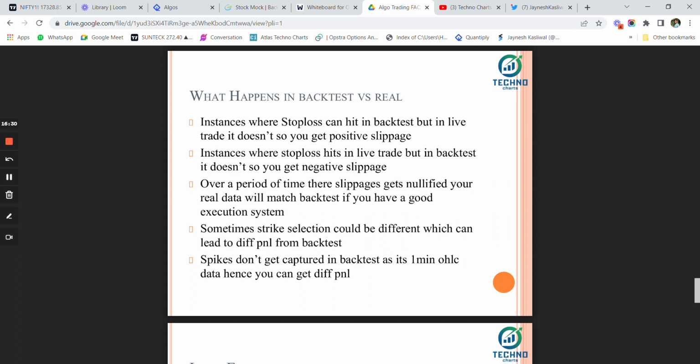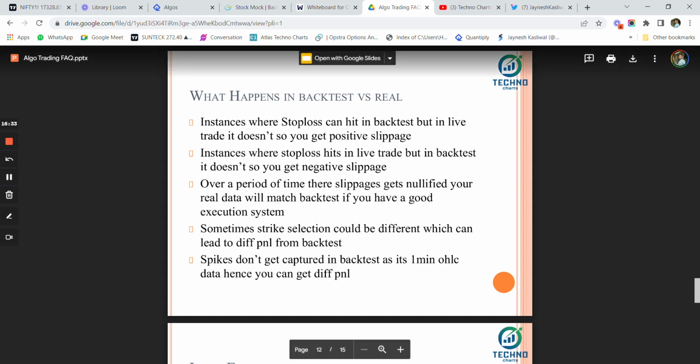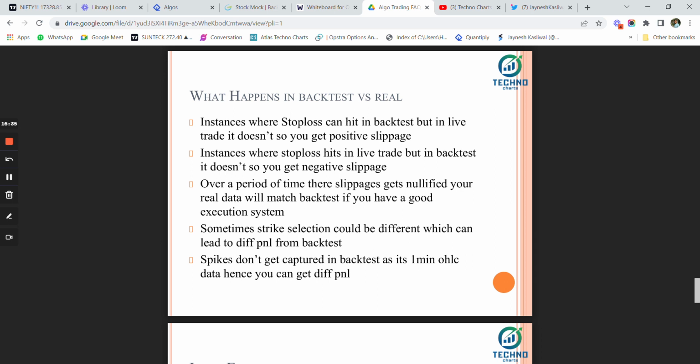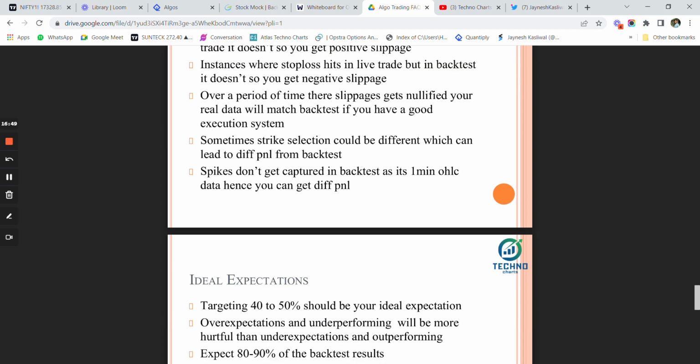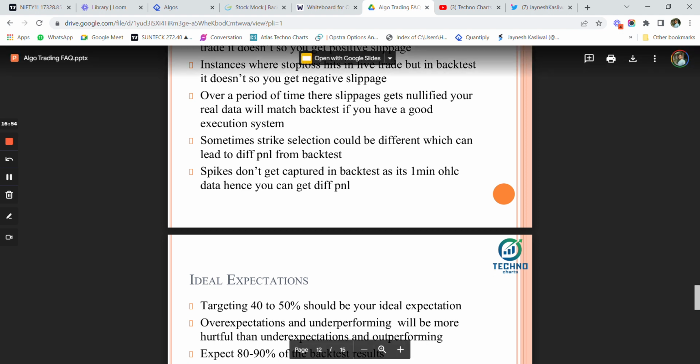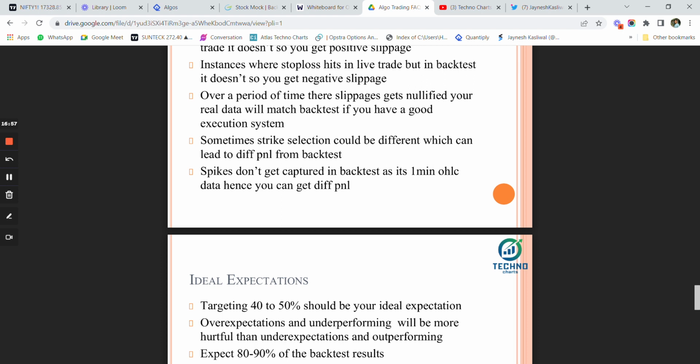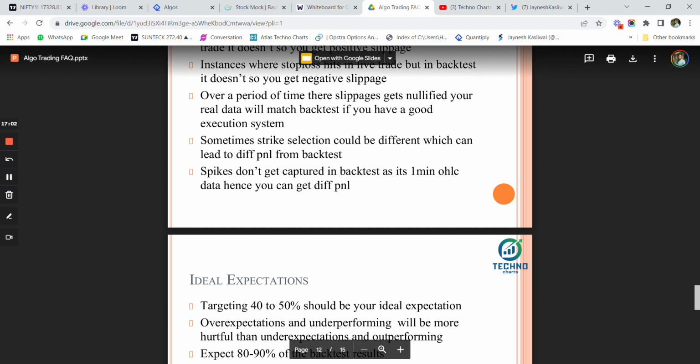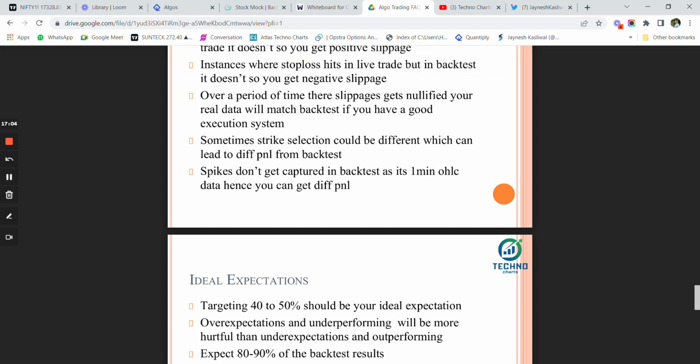Over a period of time, these slippages get nullified, and your real data will match with the backtest if you have a good execution system. And personally, I prefer StockMock as well as Quantiply for my backtest and my real execution. Sometimes strike selection could be different, which can lead to a different PNL from the backtest also. This is an advanced case where strike selection could be different when we use the closest premium feature on the platform. Spikes also don't get captured in the backtest as it's 1 minute OHLC data, and hence you can get a different PNL as well.